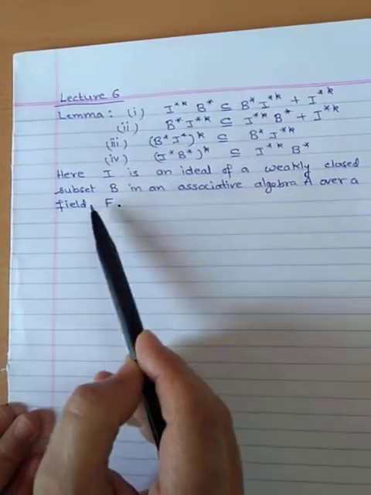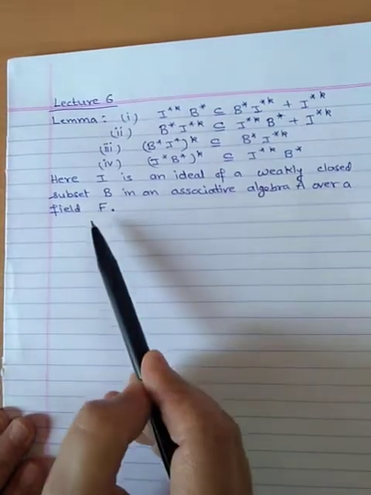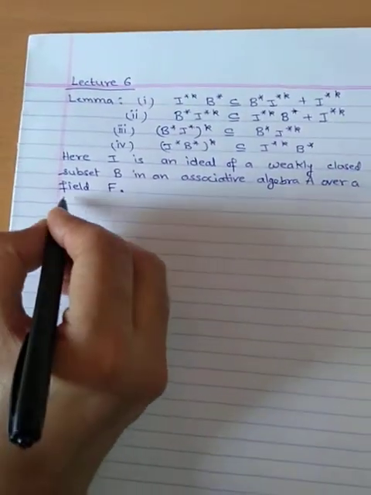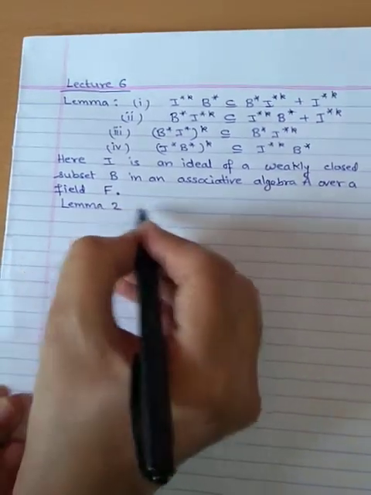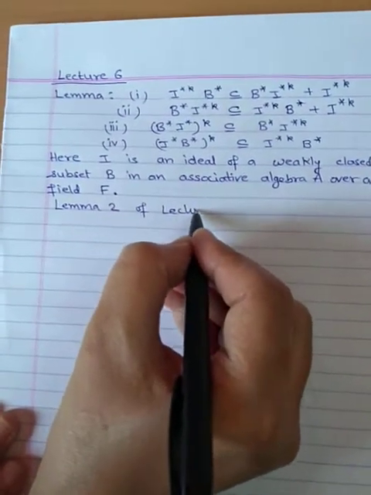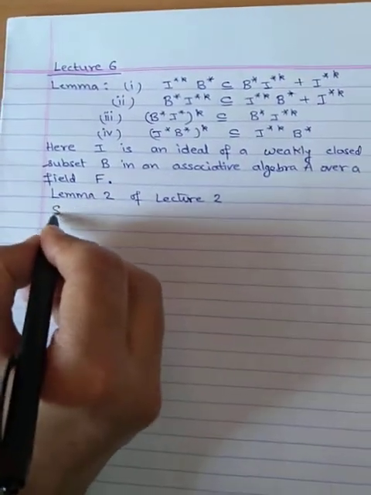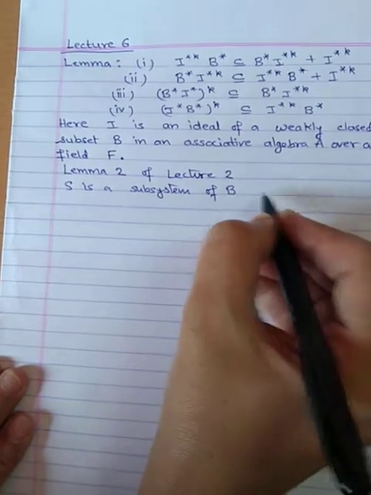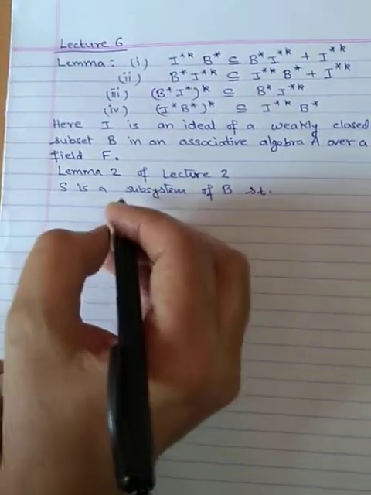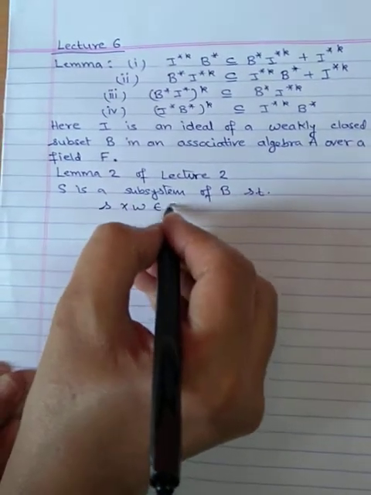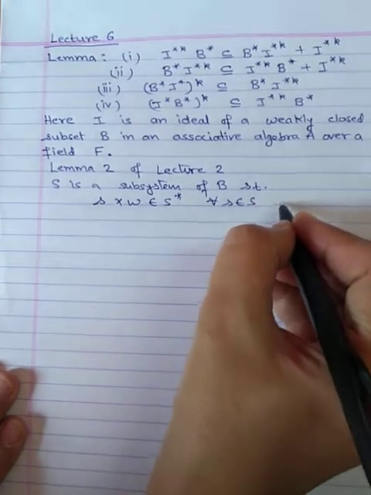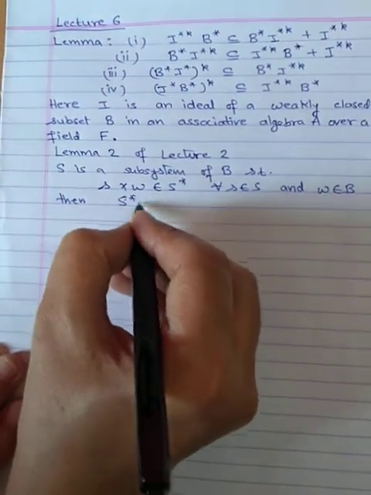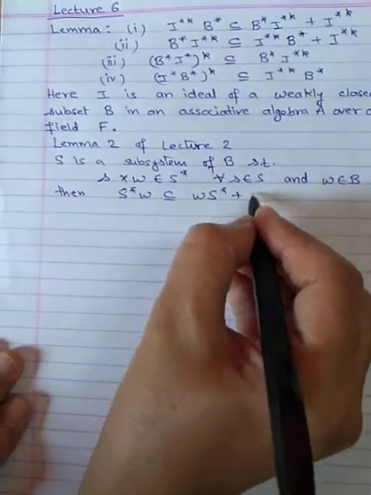Here I is an ideal of a weakly closed subset B in an associative algebra A over a field F. Now to begin the proof, we shall be making use of lemma 2 of lecture 2, which says that if S is a subsystem of B such that S cross W belongs to S star for all S in S and W in B, then S star W is contained in W S star plus S star.